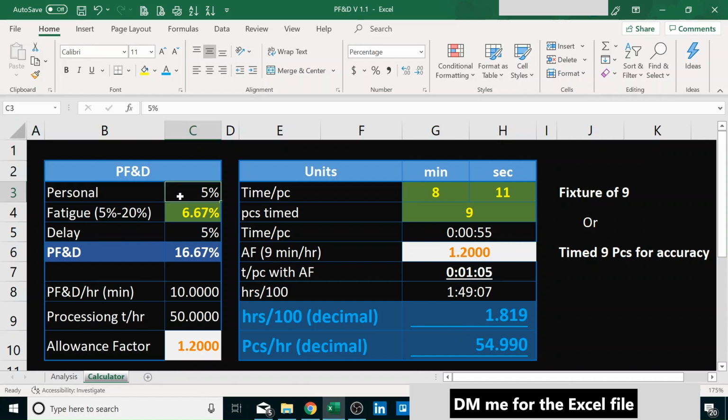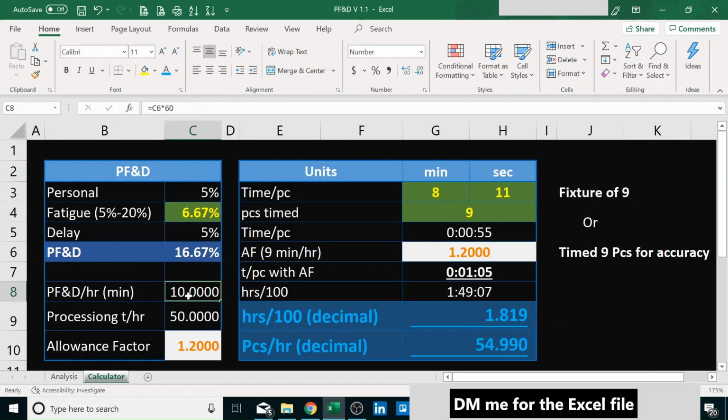So let's say personal, as we saw, it doesn't change much. Recommended is about 5%, and delay is about 5% recommended. Fatigue, we know that is between 5 and 20%. So in this case, I put 6.66666%, and the reason I did it is to get a PF&D percentage of 16.67%, or 10 minutes within that hour.